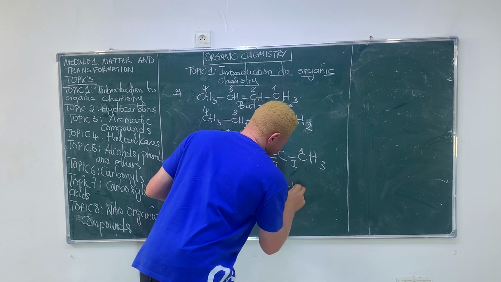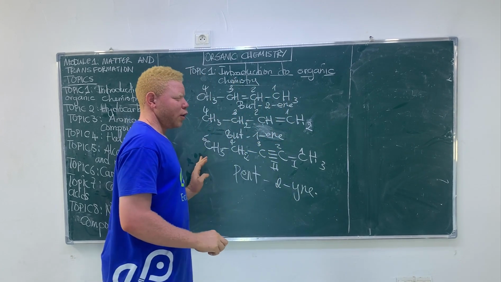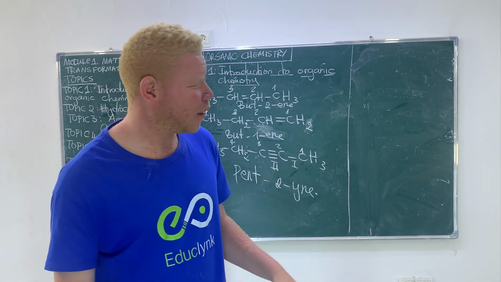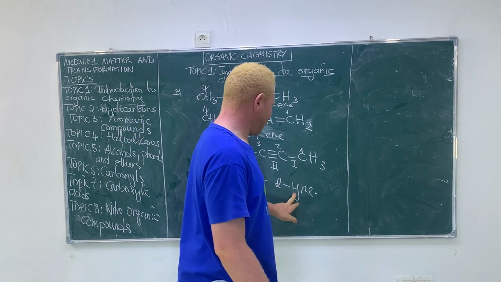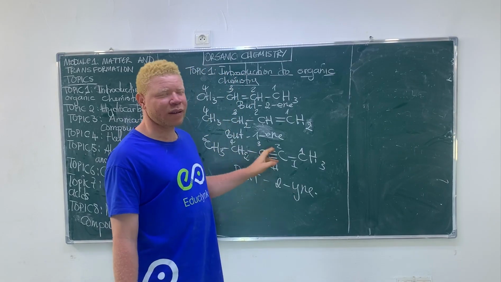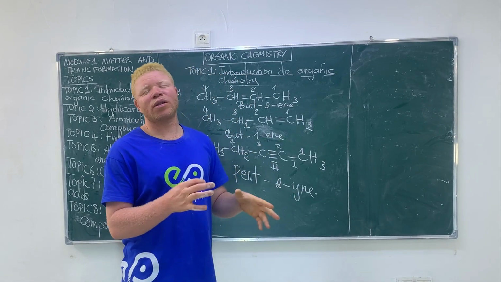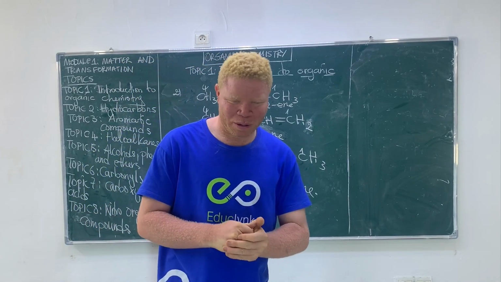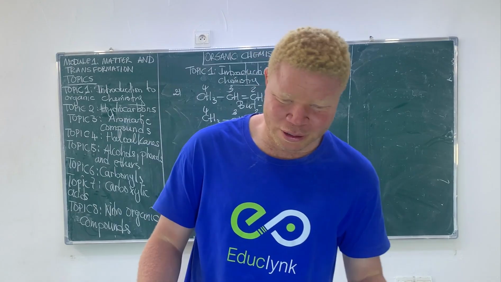So it's no more ene, it's yne. Why? Because an alkyne and an alkene, the nomenclatures are not the same. Okay, I have a small tip on giving you the nomenclature.